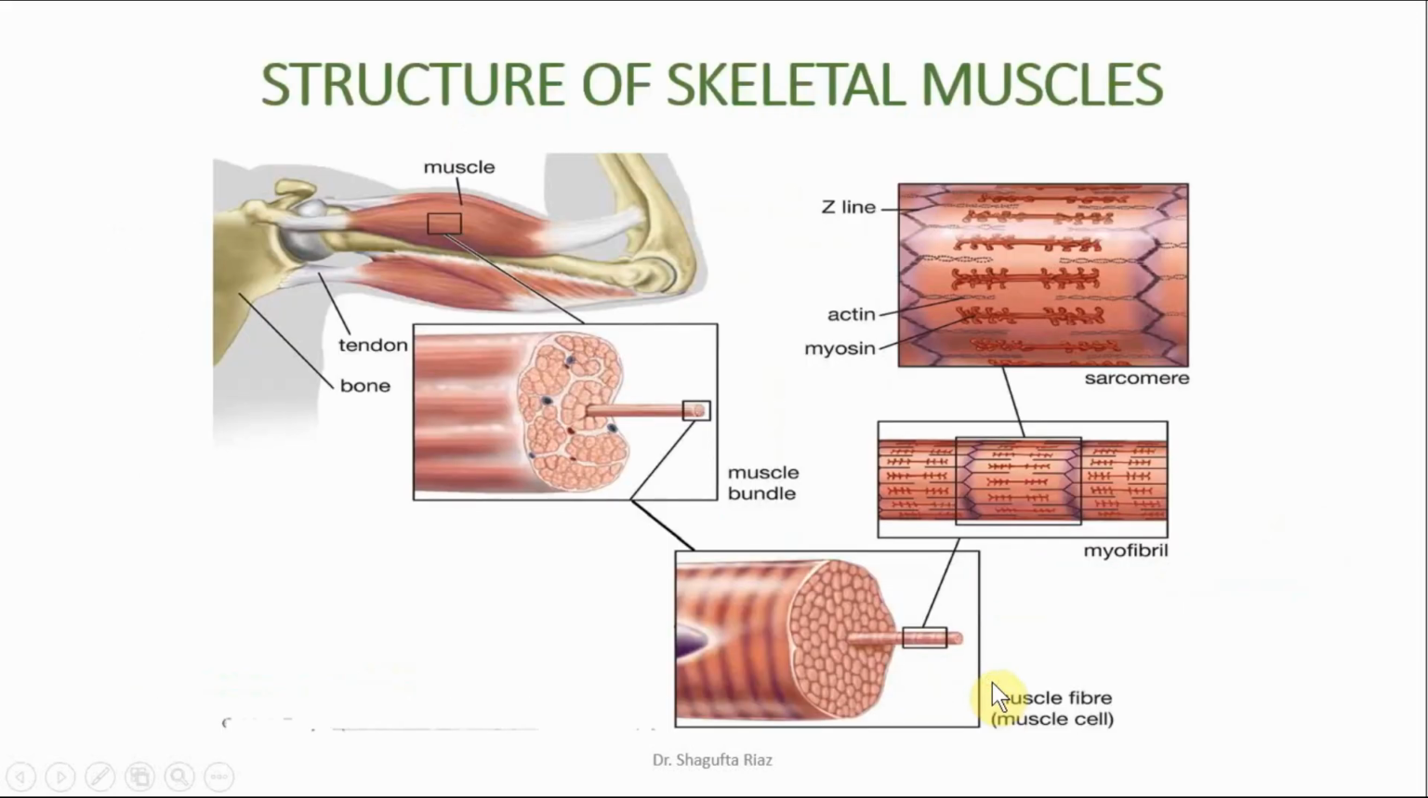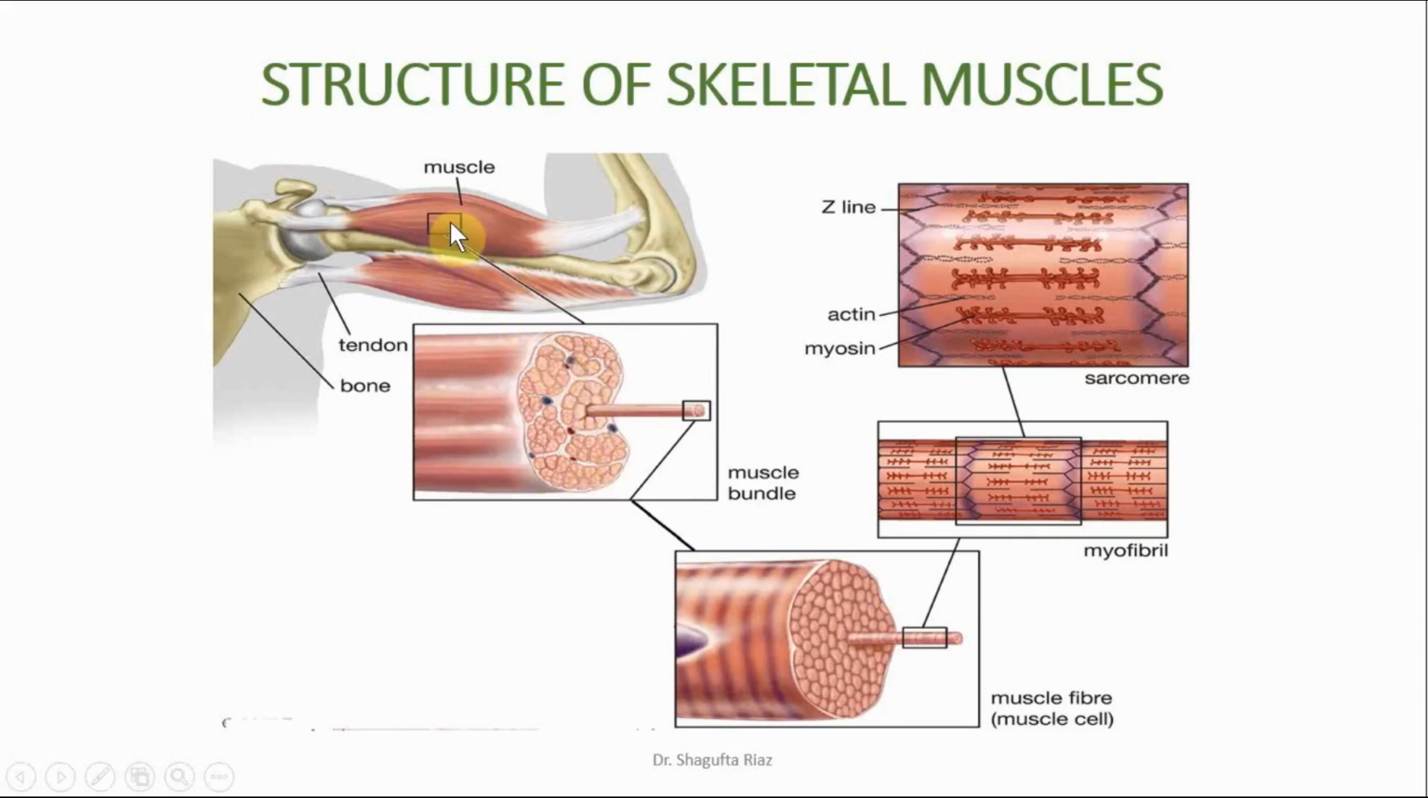Now the structure of the skeletal muscles. This is really a complicated structure, but if you understand it step by step, it will be easy for you. This is the whole muscle in our arm, and if we take a small section from this muscle, we will get a small bundle, which is known as a muscle bundle.